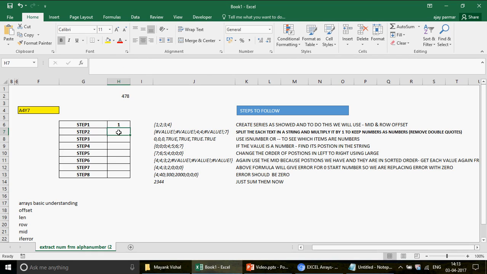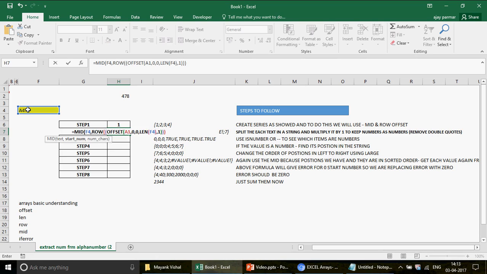So what does the MID function do? First of all, let me copy the upper formula. I'm going to copy this formula, and now I come here, press equals and write the MID function, go to this text, and what is my start number? Generally when you write a function in Excel, you write the start number 2 or 3 or 4, wherever you want to start, but this is an array. So you will enter this entire function here. This function is going to return 1 2 3 4.